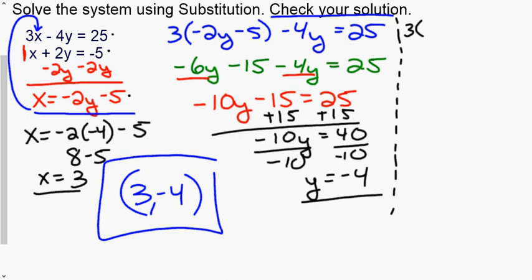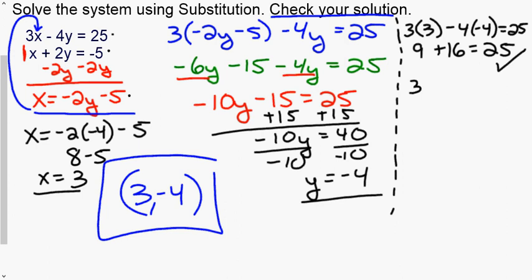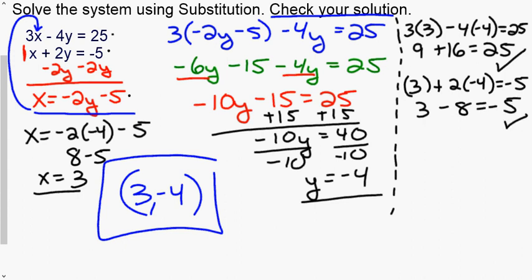So I'm going to go 3 times 3 minus 4 times negative 4. Does that equal 25? Well, that's 9. Negative 4 times negative 4 is positive 16. Is 9 plus 16 equal to 25? Yes, it works in the first one. So then we go 3 plus 2 times negative 4. Does that equal negative 5? So 2 times negative 4 is negative 8, and 3 minus 8 equals negative 5. Check, it works.